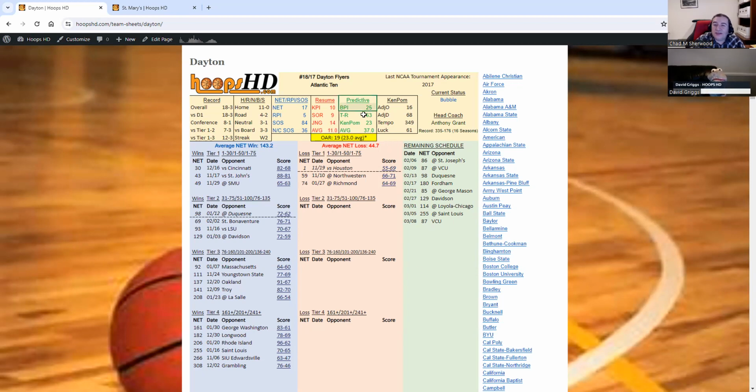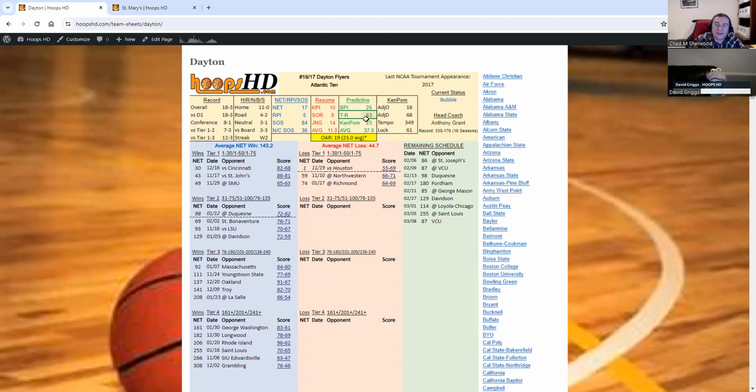The predictive metrics are the metrics that take a look at how they think you're going to perform, based on how good you are offensively and how good you are defensively. They're not really looking at your results. They're looking at how well you play, if you put it that way. The three main ones that we currently list are the BPI, which is from ESPN.com as well and is on the official NCAA team sheet. I'll skip to the third one, the KenPom ratings. That is probably the most well known of them all, also on the official NCAA team sheet.